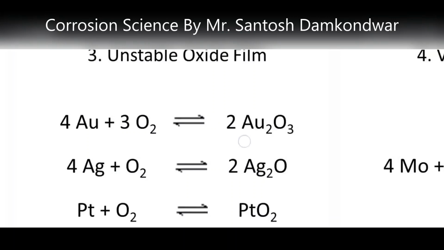It means that whenever this particular metal oxide forms, it gives back metal and oxygen. So in that case the metal oxide will not be formed; it will again form metal and oxygen, and therefore the metal does not corrode. In this way, corrosion does not occur.